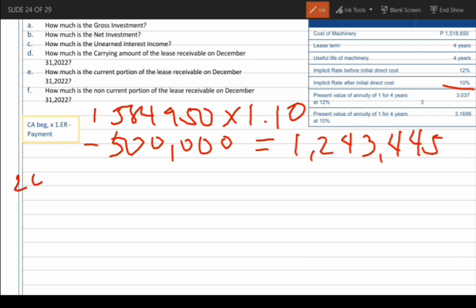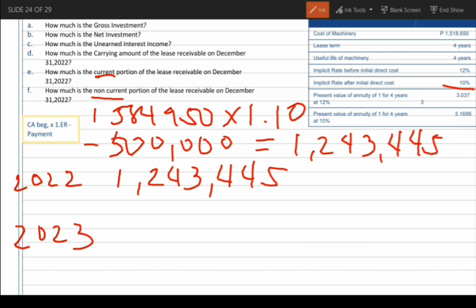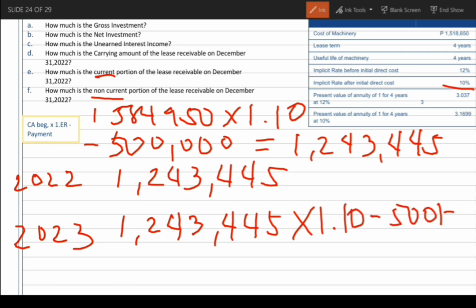So in 2022, the current amount is 1,243,445. So, to get the current and non-current portion, let's get the non-current first, because the current is always just the residual. So, in 2023, you need to get the 2023 amount. So, 1,243,445 times 1.10 minus 500,000 is equal to 867,790. This means this is the current amount of 2023.